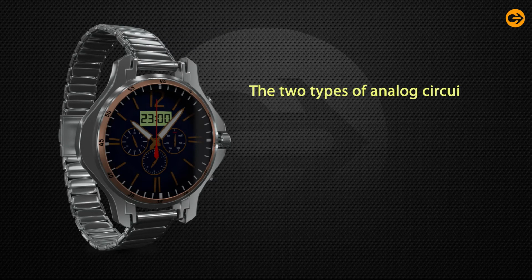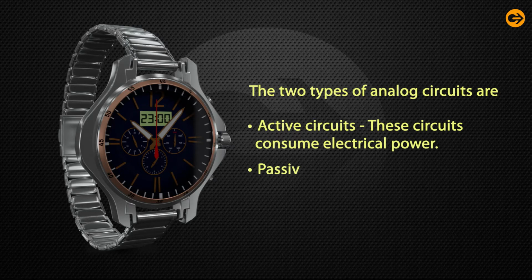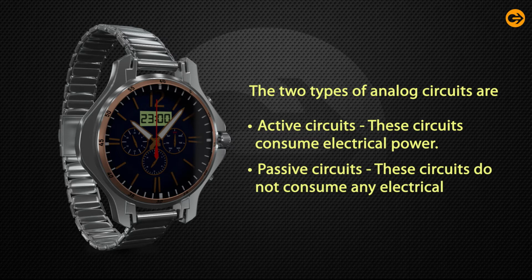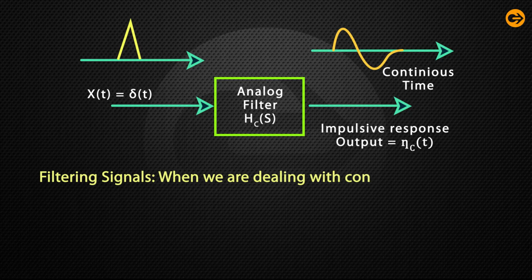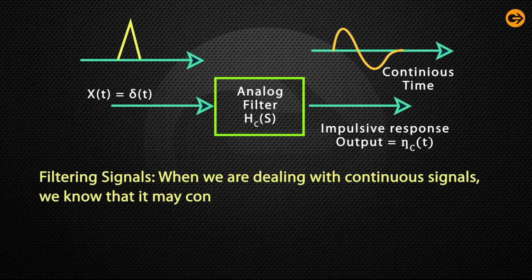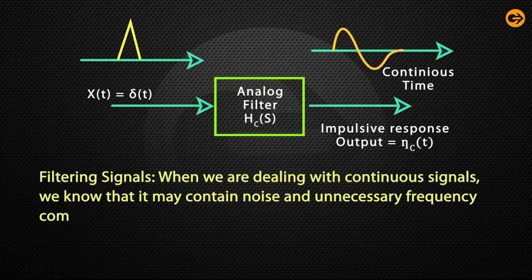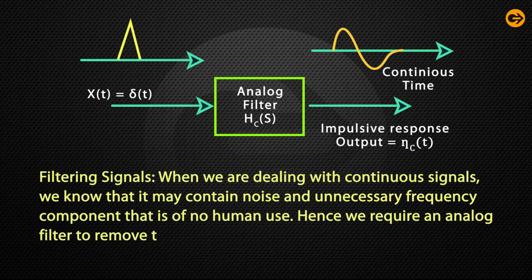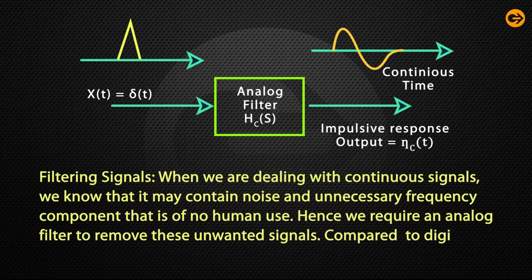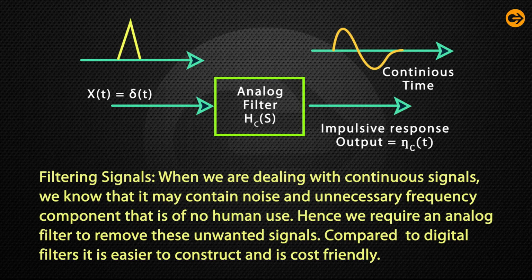The two types of analog circuits are active circuits, which consume electrical power, and passive circuits, which do not consume any electrical power. Now, you must be thinking, why is analog electronics required? Filtering signals. When we are dealing with continuous signals, we know that they may contain noise and unnecessary frequency components that are of no human use. Hence, we require an analog filter to remove these unwanted signals. Compared to digital filters, it is easier to construct and is cost-friendly.